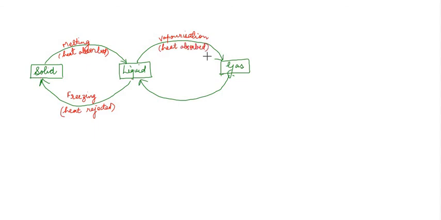Very easy to understand. And what happens in the opposite? When gas is changing into liquid, we call that process condensation. Condensation. And in this case, heat is rejected. Okay. So what is the example where you can see condensation in your practical life?